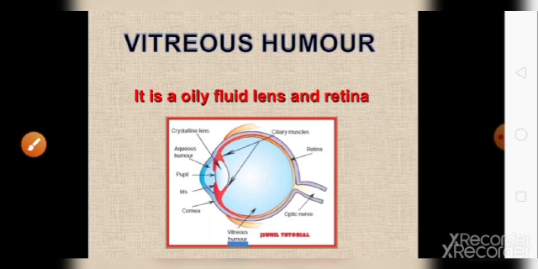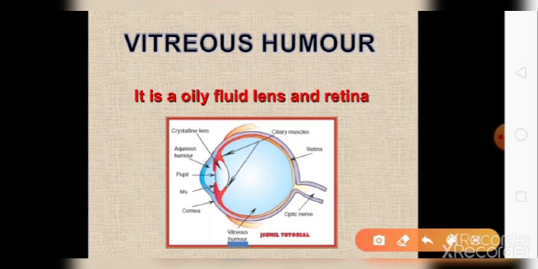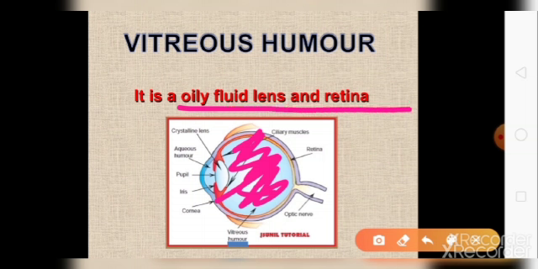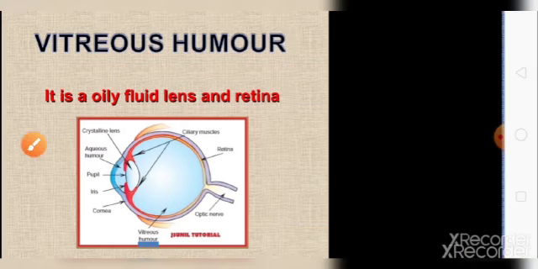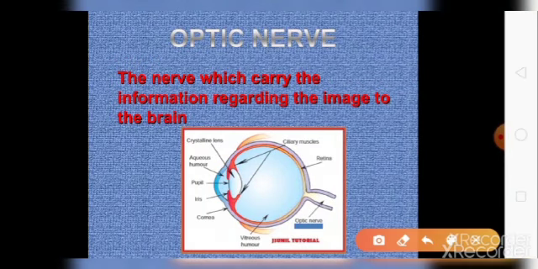Next is vitreous humor. As you can see in the image, this space is empty. It is again filled with the oily fluid, and that oily fluid is known as vitreous humor. Last one is optic nerve, the nerve which carries the information regarding the image to the brain.